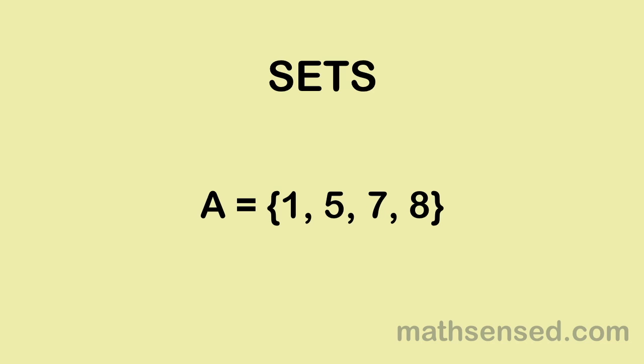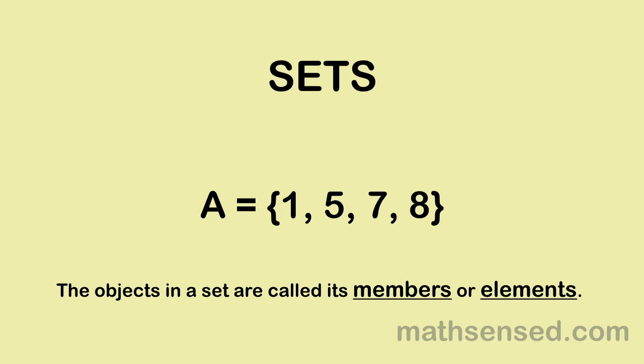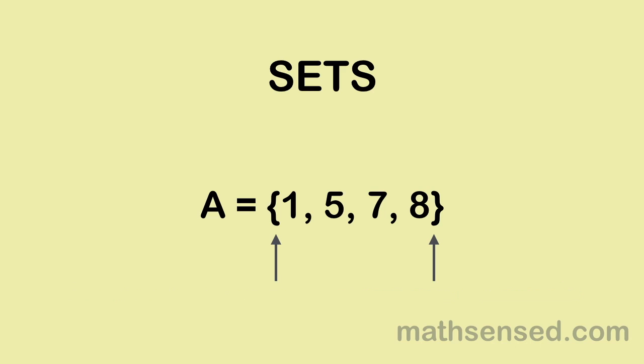Okay, now a few things before we move ahead. Look at this example. Here we have a set with the name A. We generally denote sets by capital letters A, B, C, etc. Now 1, 5, 7 and 8 are the objects contained in the set. The objects contained in the set are called its members or elements. So the members of set A are 1, 5, 7 and 8. Next we move to the curly braces. The elements of a set are listed within curly braces. So it acts like a basket holding the items in the collection.